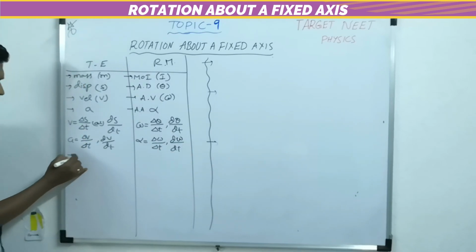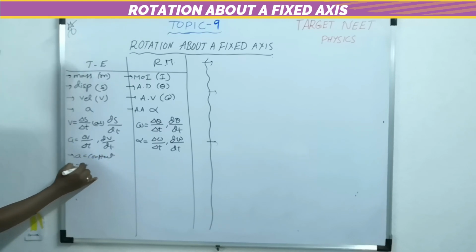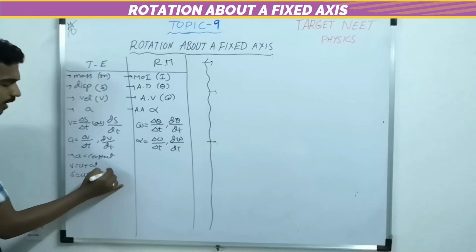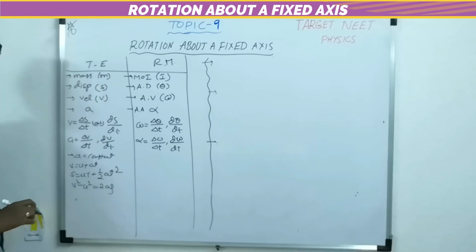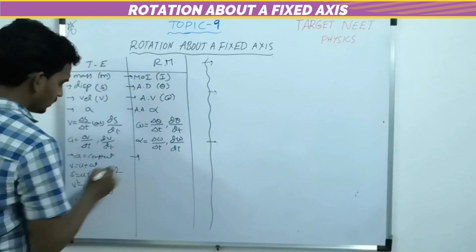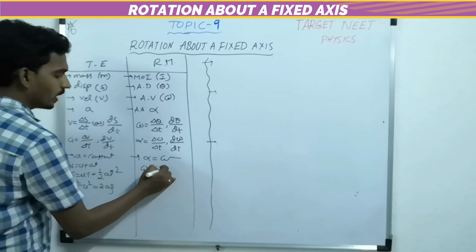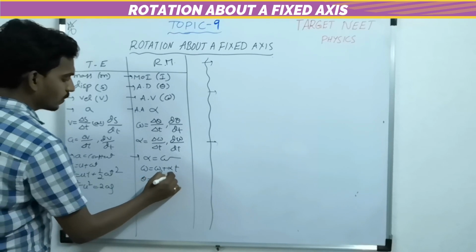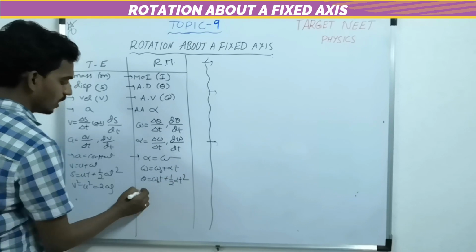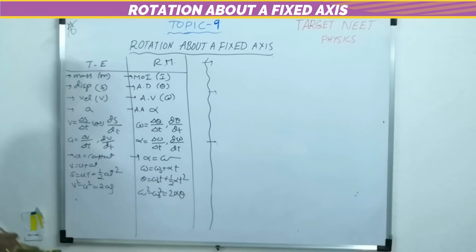And for uniform acceleration there are three equations: v equals u plus at, s equals ut plus half at square, v square minus u square equals 2as. Similarly, for constant angular acceleration, omega equals omega naught plus alpha t, theta equals omega naught t plus half alpha t square, and omega square minus omega naught square equals 2 alpha theta.